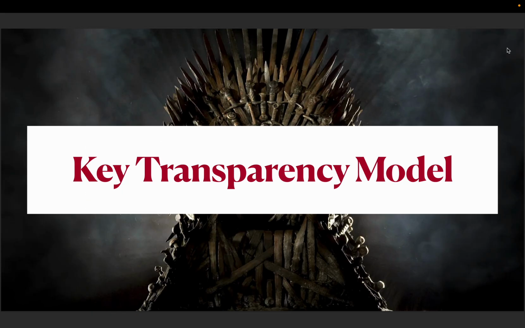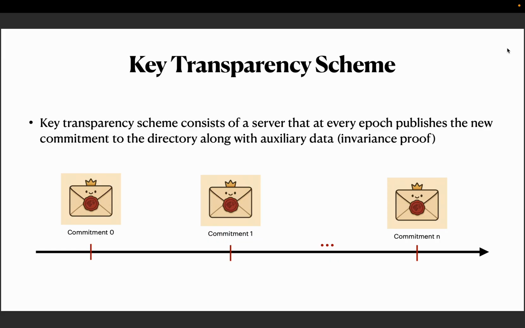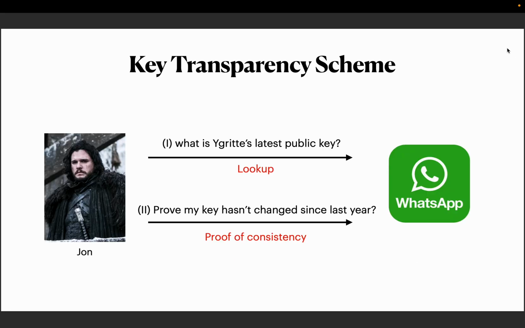Alright, let's take a look at the key transparency model in a bit more detail. So at the heart of the key transparency model, we have the service provider, which keeps the public key directory and periodically posts commitments to the directory on the bulletin board, along with some auxiliary data, which we call the invariance proof. I will elaborate more on what the invariance proof is in a future slide.